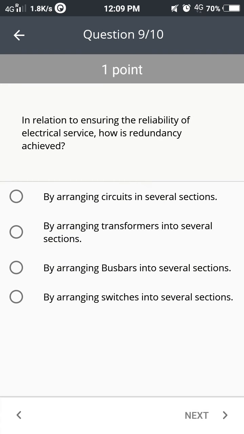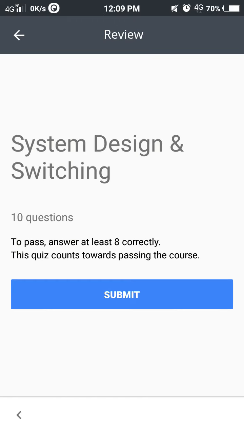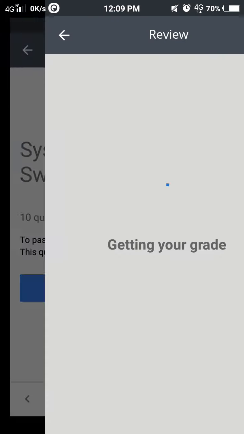So for this one, in relationship to ensuring the reliability of electrical service, how is redundancy achieved? So here the answer is by arranging bus bars into several sections. So what is the highest transmission voltage that high voltage switches can handle? The answer is 1 amp volts. Let's move on with this.